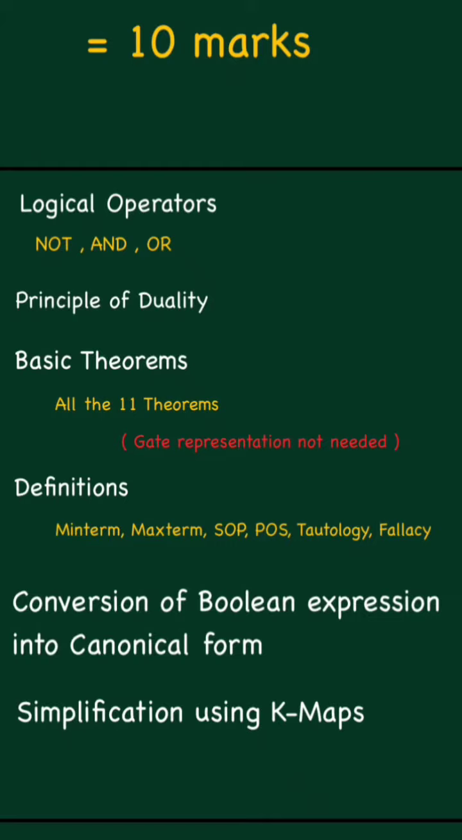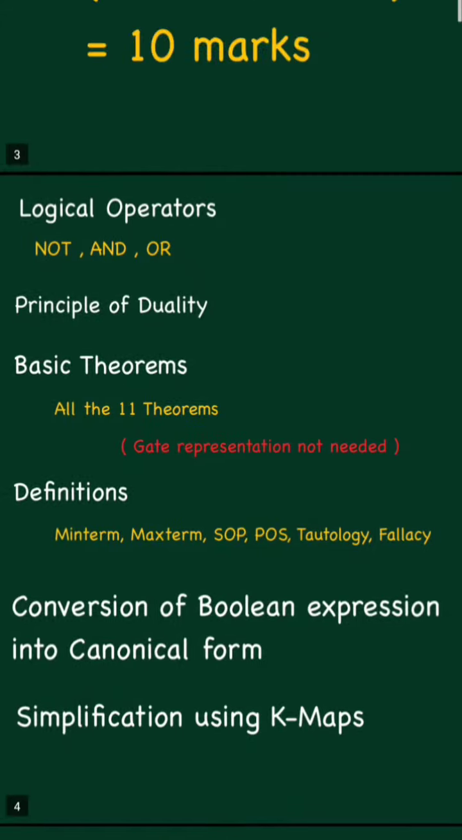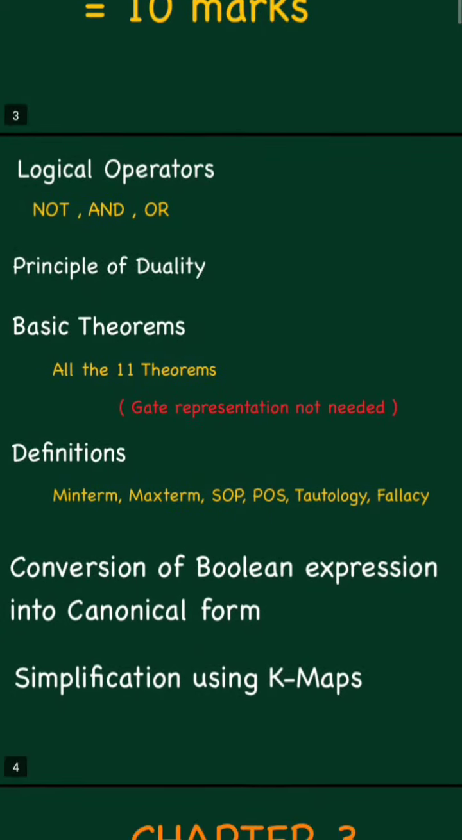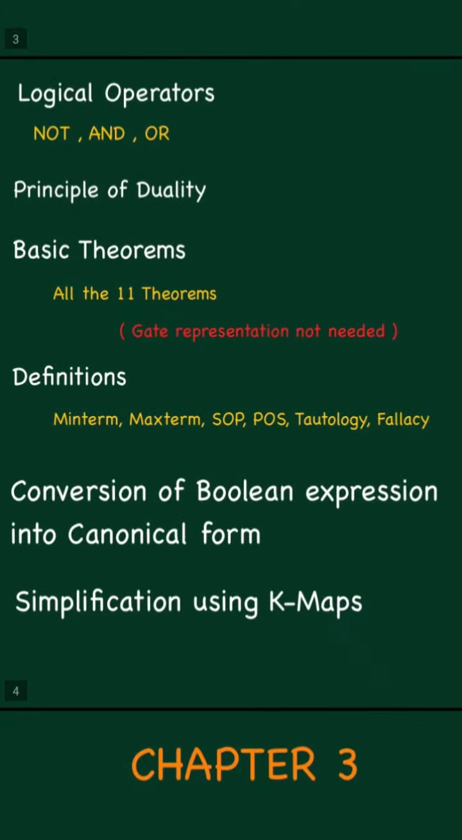Complementary law, associative law. There are totally 11 theorems that you have to learn. That is very important for either a 3 marks or 2 marks question. For that, gate representation is not required. You just have to state, that means define what the theorem is for. After that you have to prove the conditions; a truth table is enough for the basic theorems.